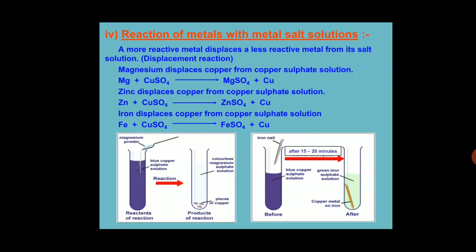So whenever these metals are dipped into a salt solution of another metal, they displace those metals which are least reactive in nature. Now let's see what they are and try to understand this concept more clearly.